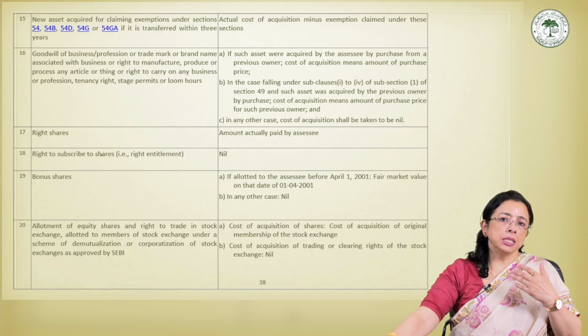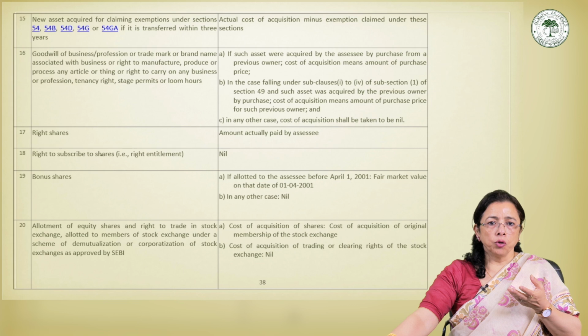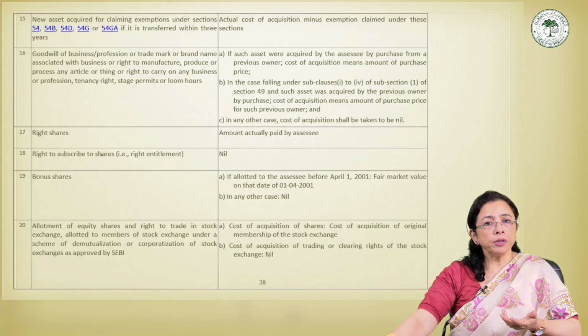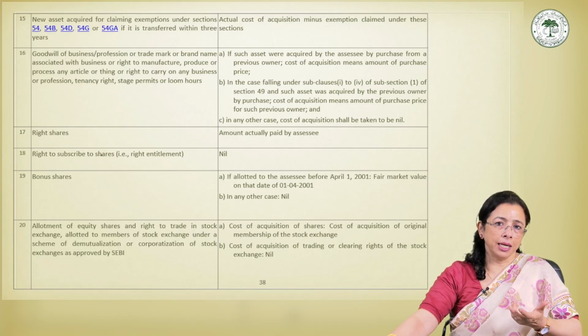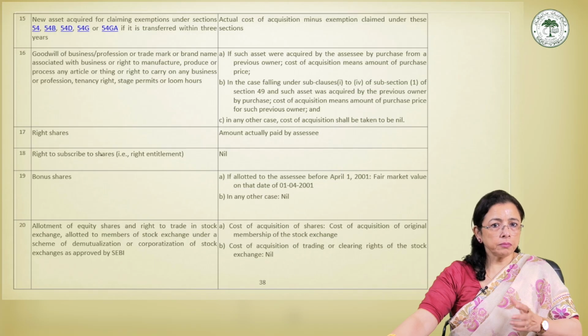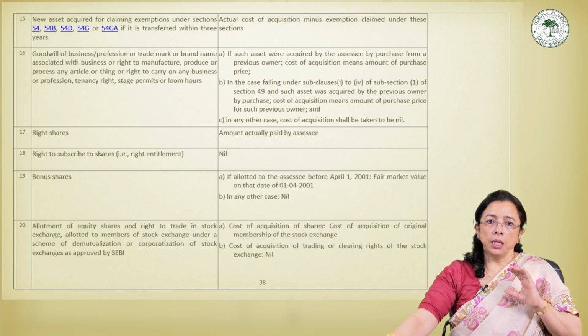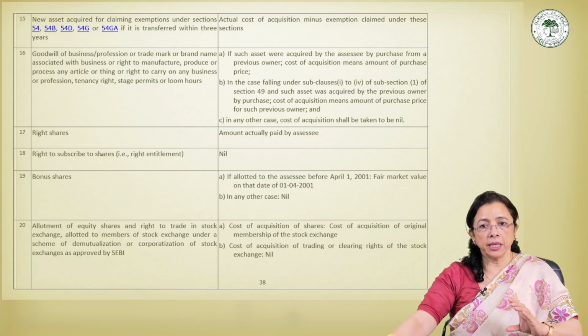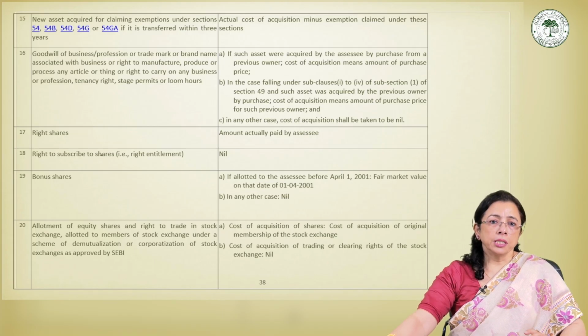So what happens in these cases? In such cases, the cost of acquisition of the new asset will be the actual cost of acquisition minus the exemption claimed earlier. Okay, so this actually reduces the cost. This reduced cost increases the taxable capital gain at the time of transfer of the new asset.